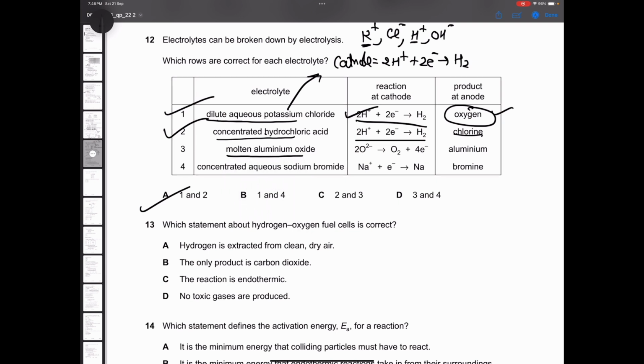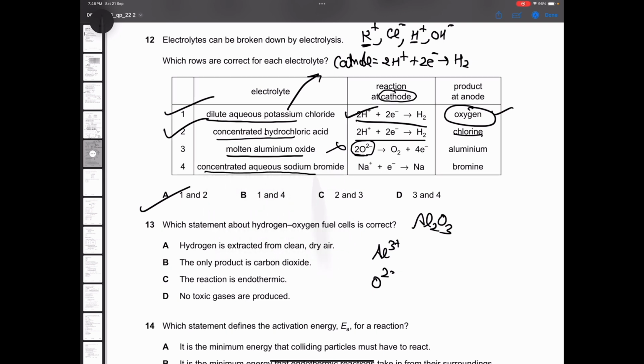Molten aluminum oxide. Aluminum oxide is Al2O3. It has Al3 plus and O2 minus. Reaction at cathode: first of all, anions, the negative ions, do not go to cathode, they go to anode. So this is wrong here.